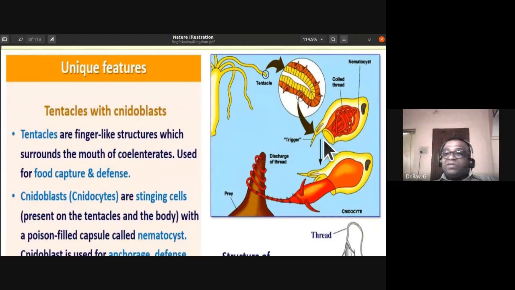Okay, so the unique features you can notice: the tentacles have nidoblasts. So these are the stinging cells. They are finger-like structures which surround the mouth of the coelenterate, and the nidoblasts are used for food capture as well as defense. So nidoblasts are stinging cells. They are also called nidocytes. They are present on the tentacles and the body of the coelenterate. So it's a poison-filled capsule called nematocyst.